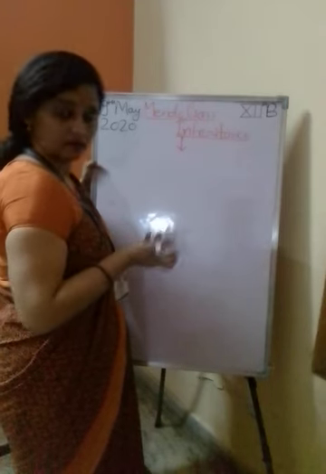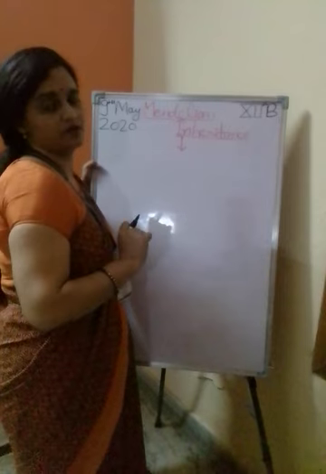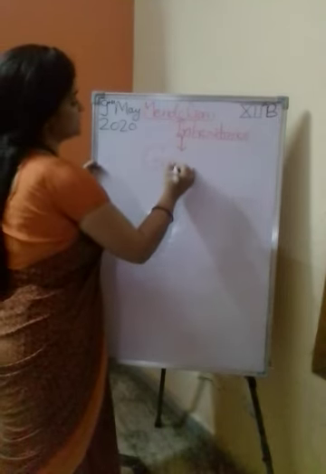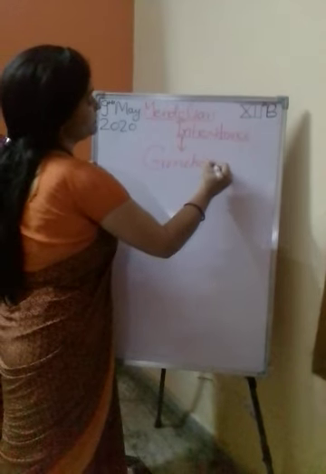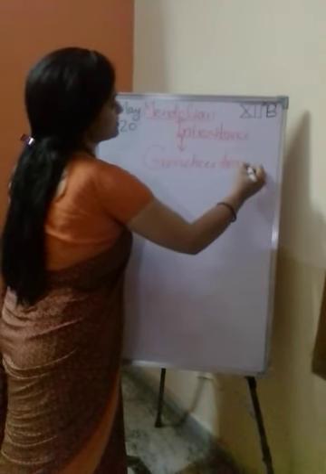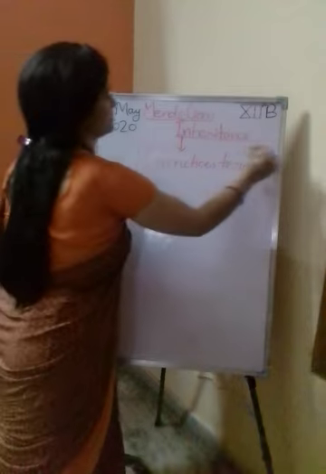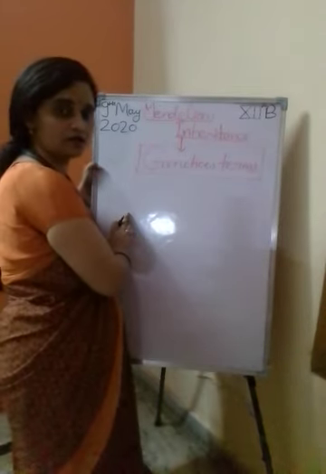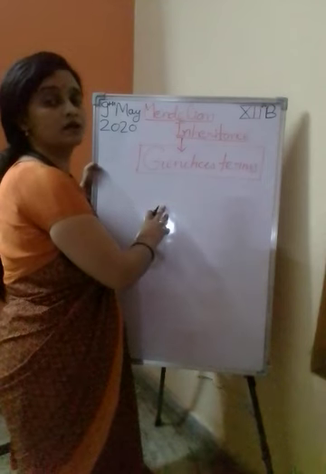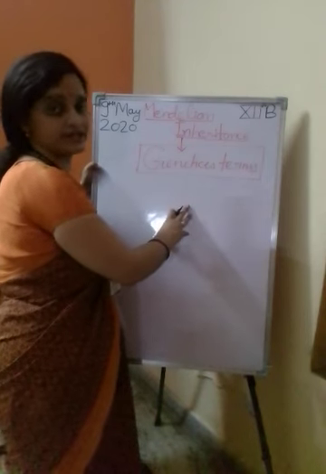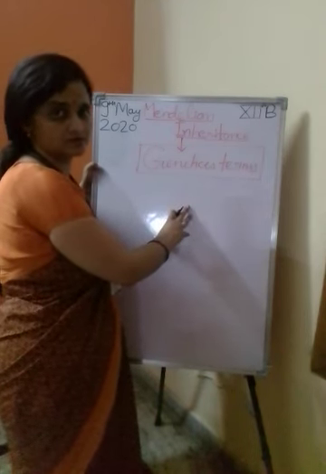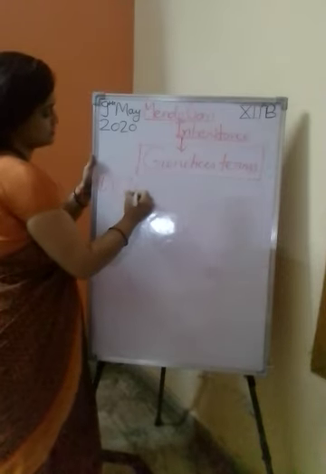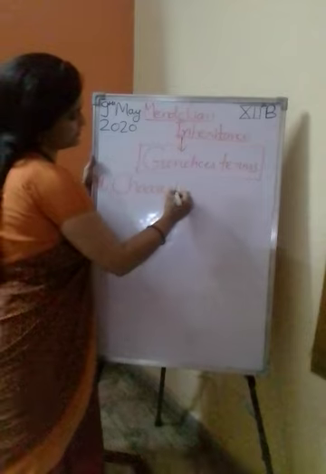Put in the genetic terms. Okay, now learn the genetics terms, that is very important. Genetics terms are very important to solve genetics questions.